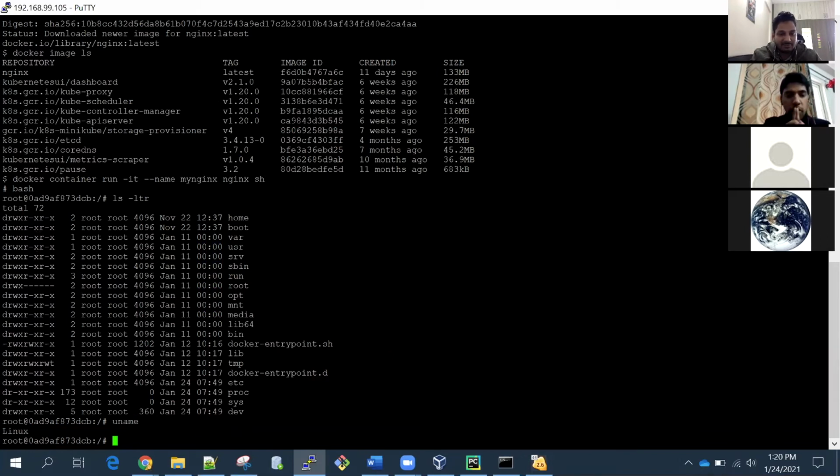As you said, the base image was Linux. On top of that, we installed Nginx. Suppose now we have the Nginx image here and you want to make some more changes. What you will do is take the base image as Nginx and install other things on top of Nginx. That way you can install one thing, one layer over the other, another layer over the other. This is how we work.